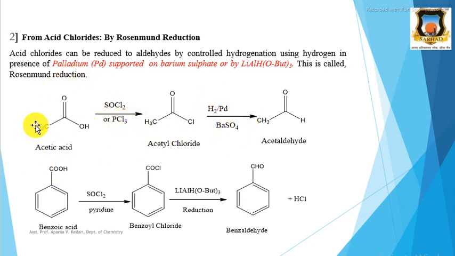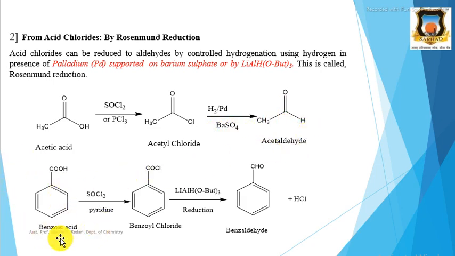The acid chloride we can prepare from acids, because these acid chlorides are derivatives of carboxylic acid. When carboxylic acid is allowed to react with thionyl chloride or phosphorus trichloride, it gets converted into acid chloride. Then this acetyl chloride, when allowed to react with hydrogen in presence of palladium supported on barium sulfate, gives acetaldehyde.